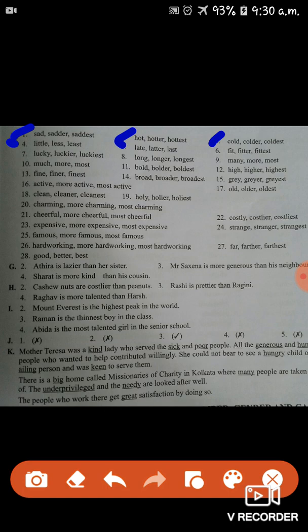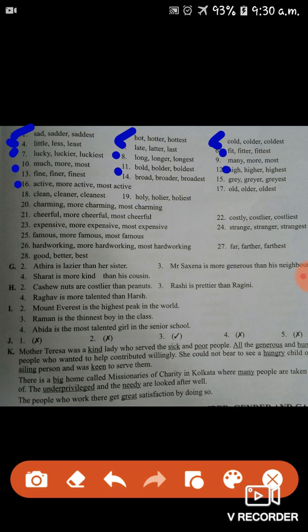Fifth number, late, later, last. Sixth number, fit, fitter, fittest. Seventh number, lucky, luckier, luckiest. Eighth number, long, longer, longest. Ninth number, many, more, most. Tenth number, much, more, most. Eleventh number, bold, bolder, boldest. Twelfth number, high, higher, highest.